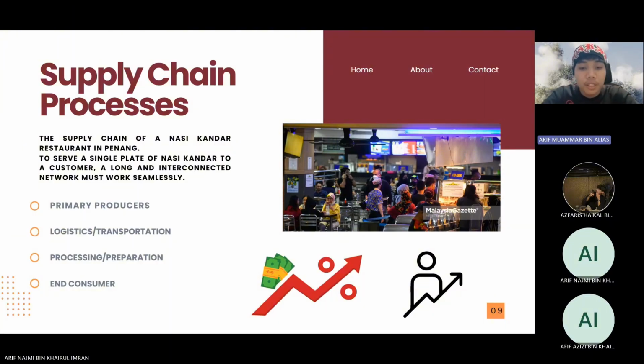It starts with primary producers who get the raw ingredients, then logistics or transportation move these goods. Next, processing and preparation happen at the restaurant, and finally it goes to the end consumer. Let's take a nasi kandar restaurant in Penang as an example.